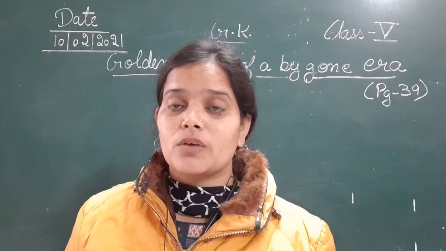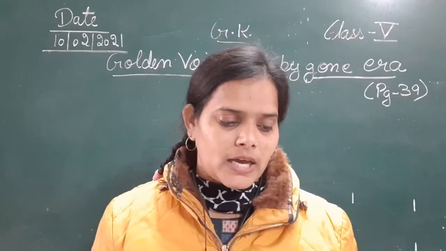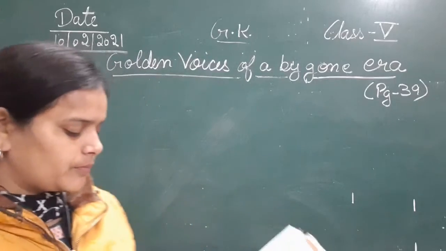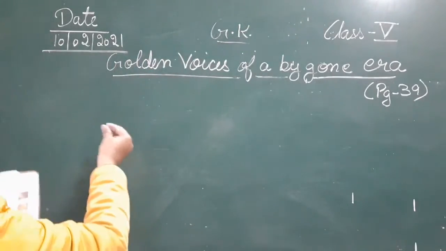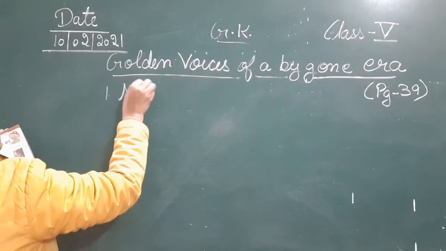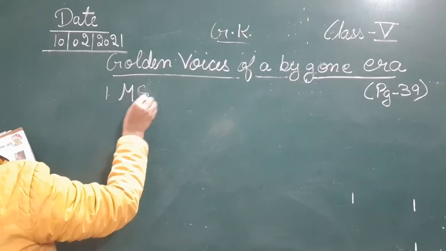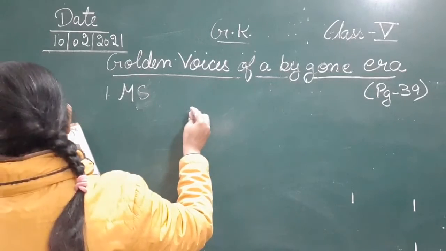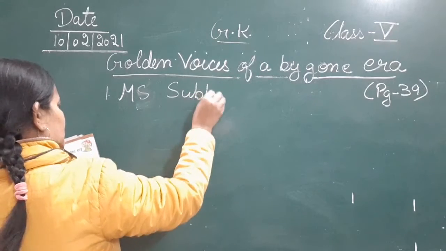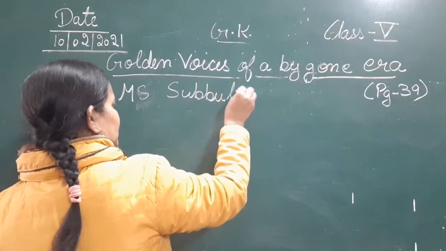She is also one of the melodious singers of our country, and her name is M.S. Subbulakshmi. So the first picture is of M.S. Subbulakshmi.